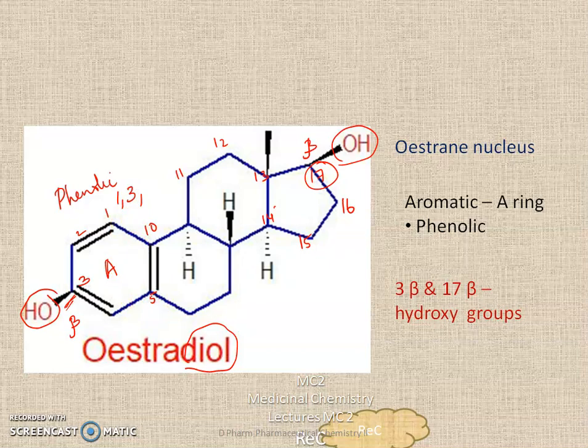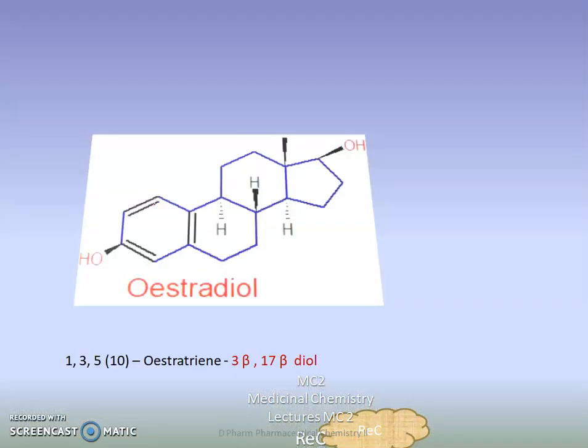Okay, if you say only 5, then that can mean either 6. The double bond can be connected to the 6th carbon atom or it can be connected to the 10th carbon atom. Here the double bond is connected to the 10th carbon atom, so we have to mention the position of the double bond in brackets. So the IUPAC name of estradiol is 1,3,5(10)-estratriene-3 beta, 17 beta-diol. Triene stands for 3 double bonds, 3 unsaturations.